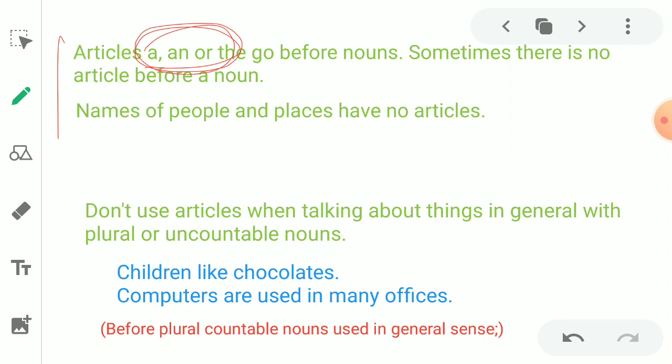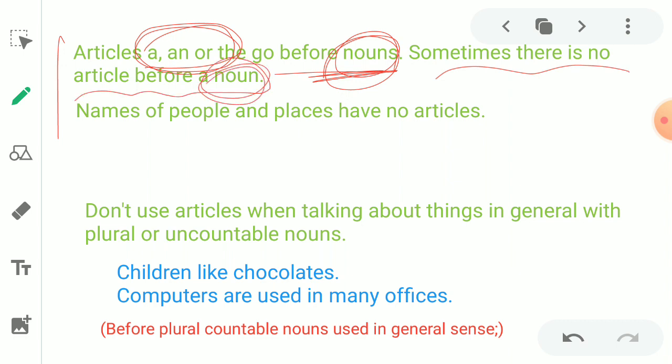So here a, an or the go before nouns. Such kinds of articles are used before nouns. Okay. Sometimes there is no article before a noun. How? Names of people and places have no article.